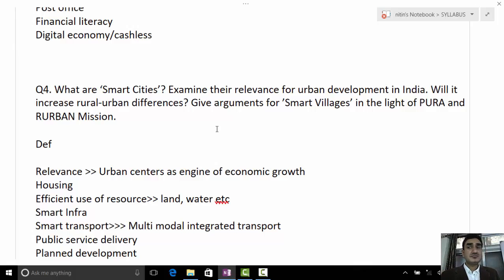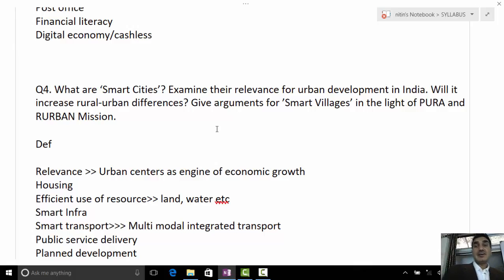Road connectivity and all. Ultimately, it is kind of providing urban amenities in the rural areas. So it will help in building smart villages.